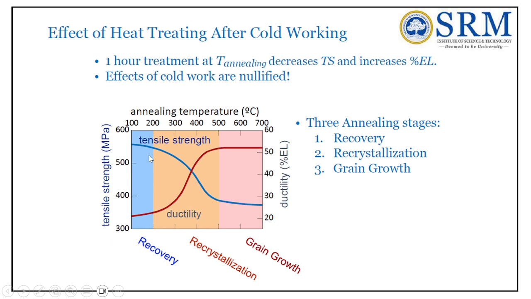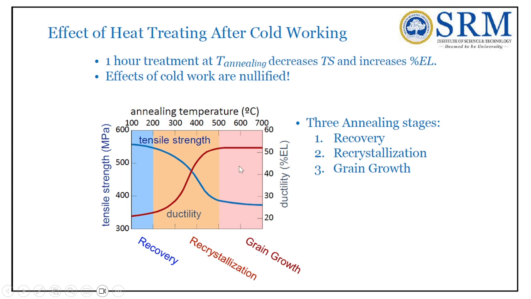This is a graph which shows the relationship between recovery, recrystallization, grain growth and the effect of annealing temperature on tensile strength and ductility. As the annealing temperature increases from 100, 200, 300, 400, 500 to 600, initially at 100 degrees centigrade the tensile strength is somewhere above 550.